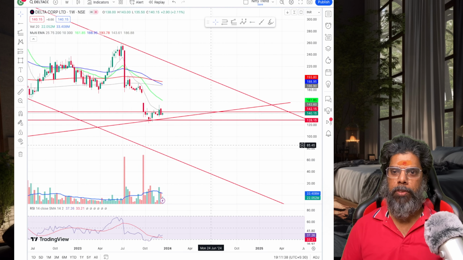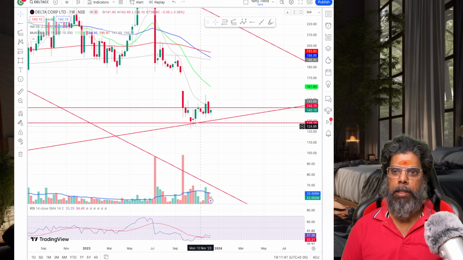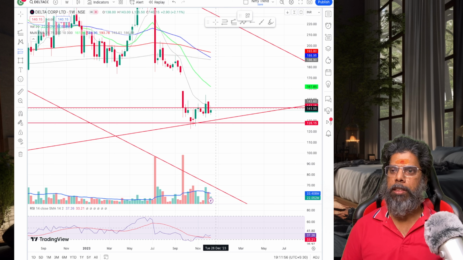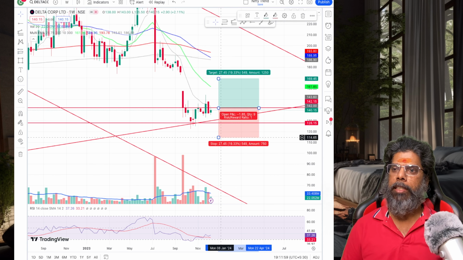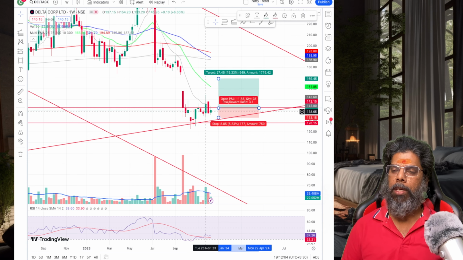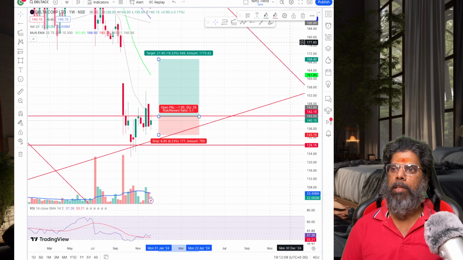It went back, and if you see this area, this particular candle, it's a good volume candle. The RSI also is going up in a good direction. It is getting momentum, and if I enter into this stock, for example, even the next day or in the current trading day, at this price, my stop loss can be at this level, the previous volume candle. This could be my risk, and what is my reward?